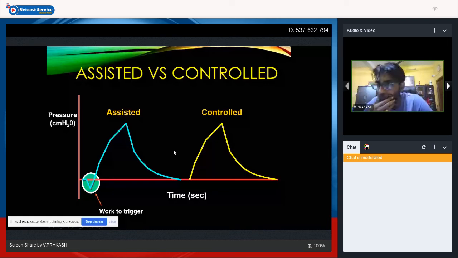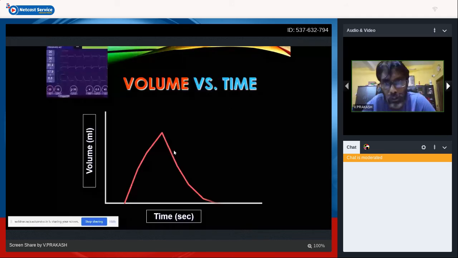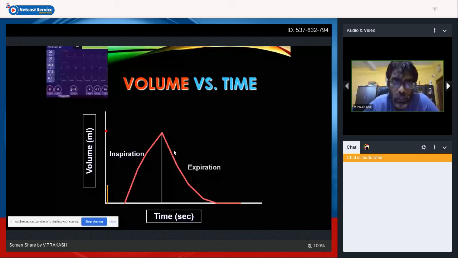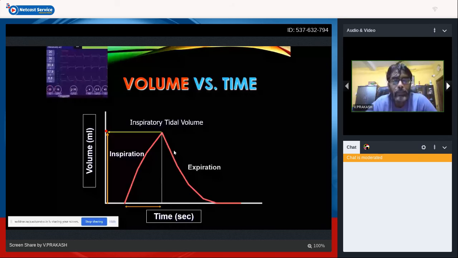which we can see in the pressure versus time graphics, based on the mode of ventilation. Next comes your pulmonary graphics, volume versus time. See, in pressure versus time, in volume versus time, in flow versus time, time is plotted on your x-axis and your pressure, volume and flow are plotted on the y-axis.